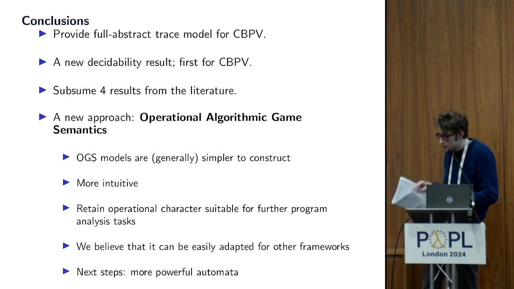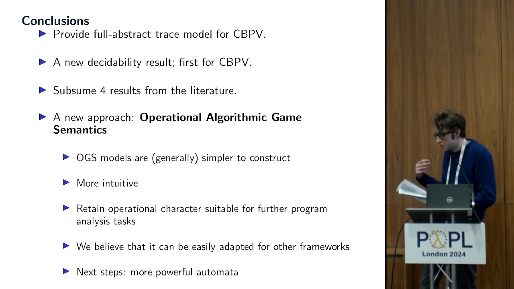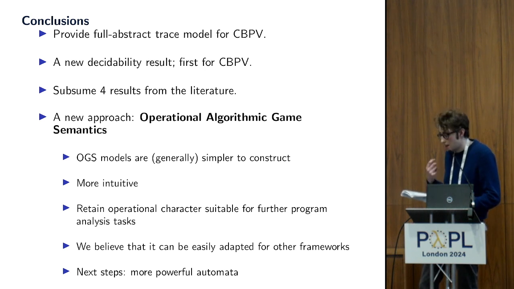So, in conclusion, we have presented a new approach to decidability results that we call operational algorithmic game semantics. We believe it's advantageous as OGS models are easier to construct and can be reasoned about using operational intuitions. The resulting automata retain an operational character, which could be useful for other verification tasks.